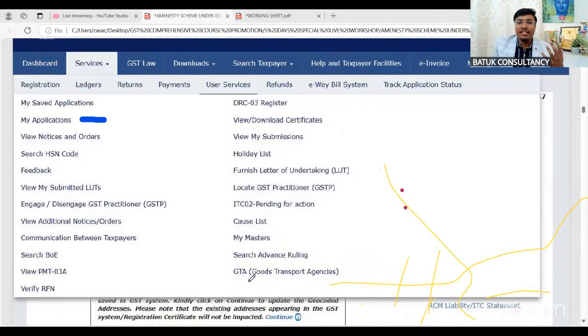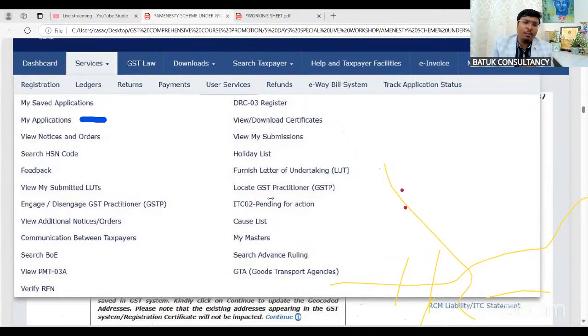Now, this is your GSTN common portal. Yes, definitely you can go for the amnesty scheme. If the rectification order has been passed, in that case also you can go for the amnesty scheme. But I require the complete facts of the rectification so that I can give you the perfect answer. Yes, you can go. Not an issue. Definitely you can go.